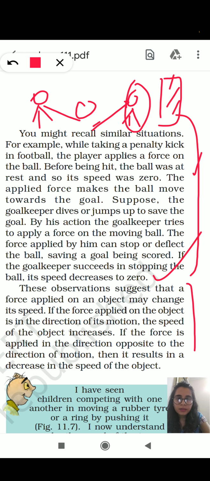Also, these observations suggest that force applied on an object may change the speed. If it is moving with faster speed, it can come to a state of rest. If it is at rest, it can come into motion and its speed can increase.